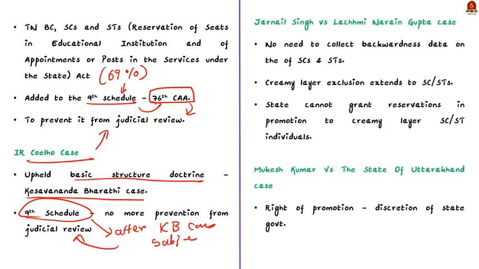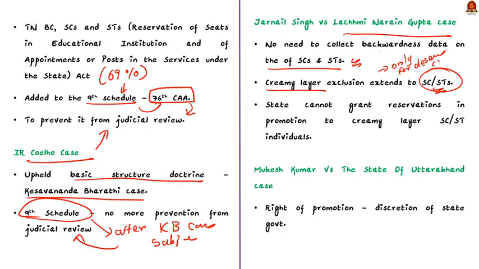In the Lakshmi Narayan Gupta case of 2018, the Supreme Court held that reservation in promotions does not require the state to collect quantifiable data on the backwardness of the scheduled caste and the scheduled tribes. In the same case, the Supreme Court extended the creamy layer provision to the SC/ST for promotion. This was done so that only the deserving candidates among the SC/STs get the benefit of reservation.